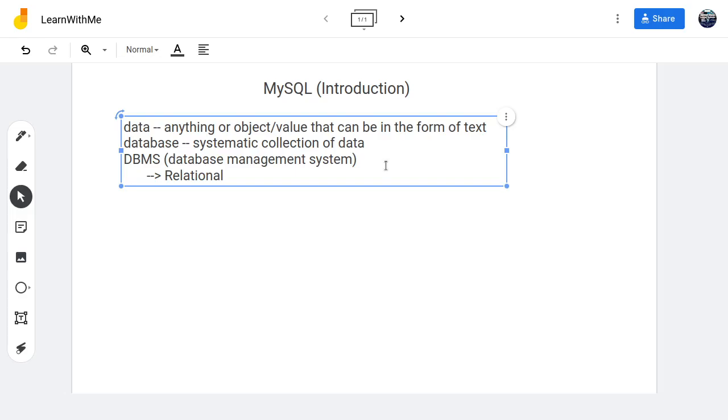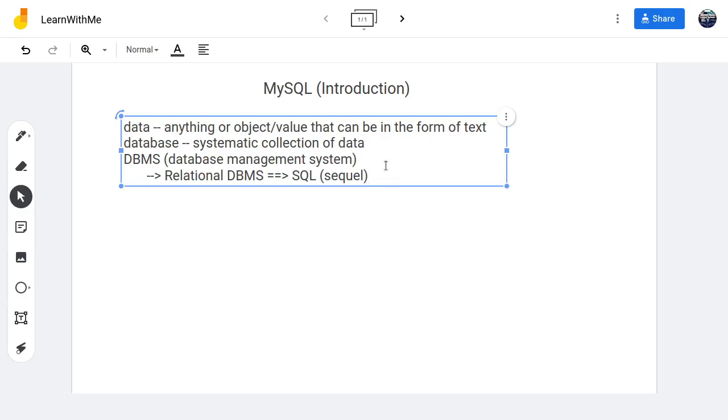So relational database management system. Now this one uses a standard known as SQL. Some call it SQL, something like this. So this is a standard for relational databases.